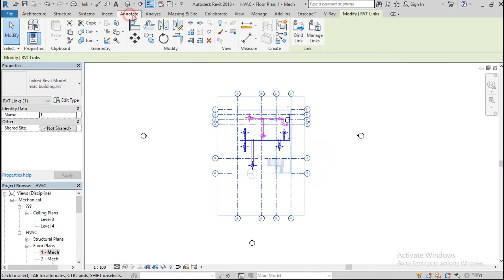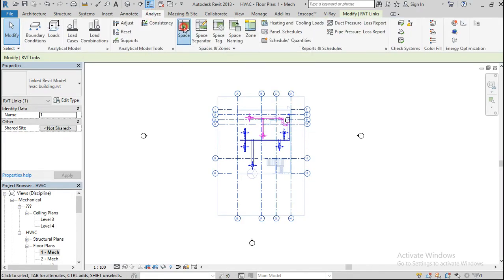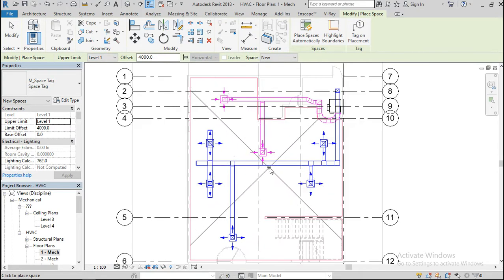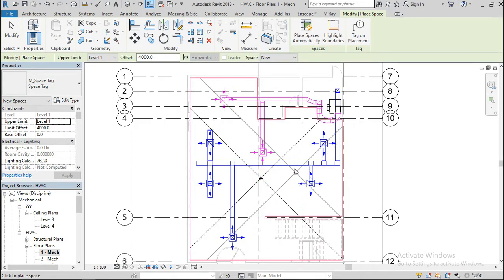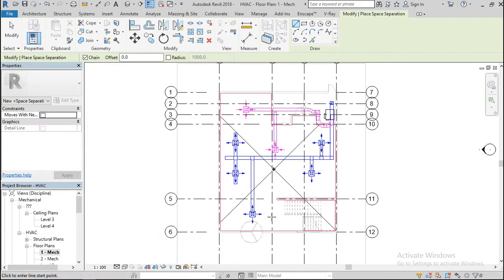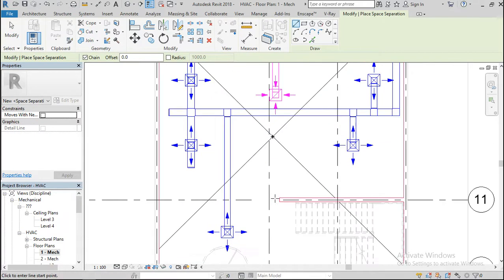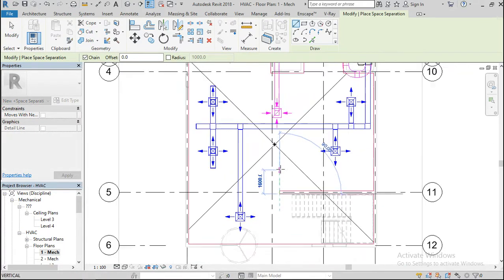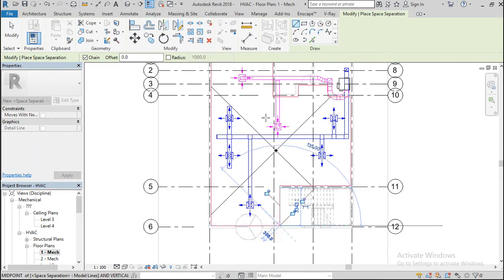So if you go to the Analyze tab and click on space, now you have this. Click on space separator. I would like to separate this, please. Okay, and now that's okay.